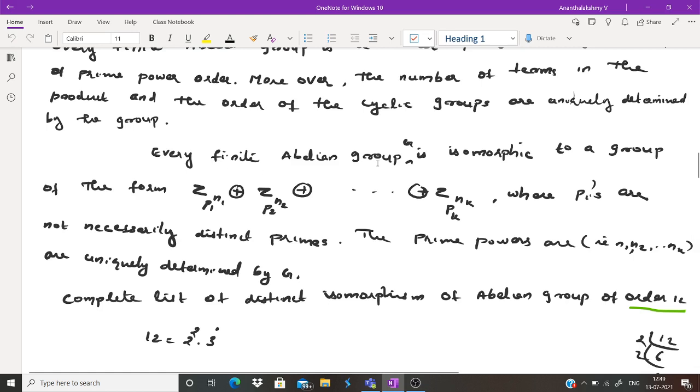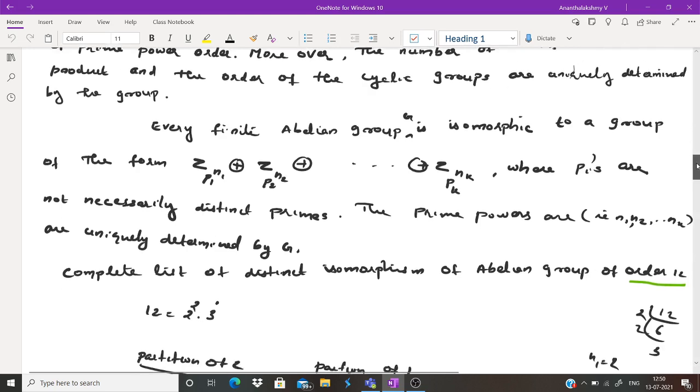Every finite abelian group G is isomorphic to a group of the form Z_{p1^n1} direct product Z_{p2^n2} direct product ... direct product Z_{pk^nk}. The pi's are not necessarily distinct primes; they need not be distinct. The prime powers p1^n1, p2^n2, ..., pk^nk are uniquely determined by the group G. Okay.